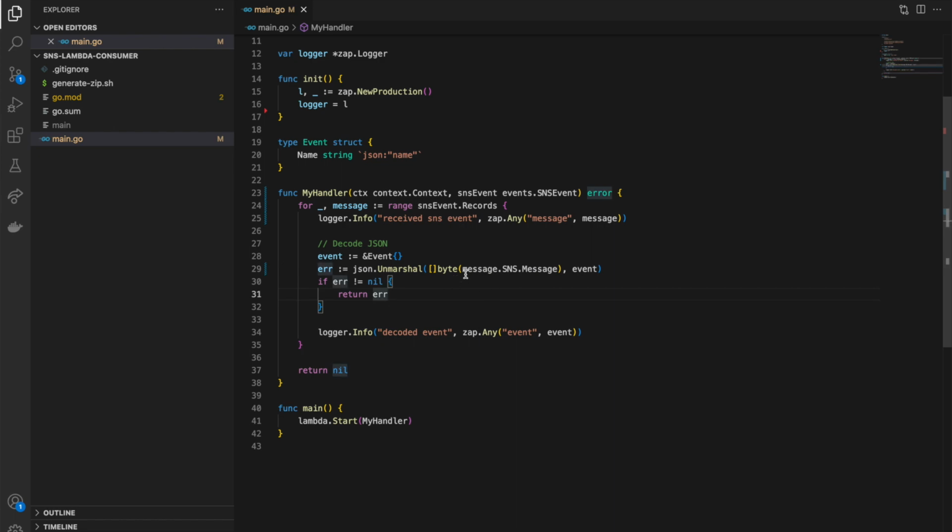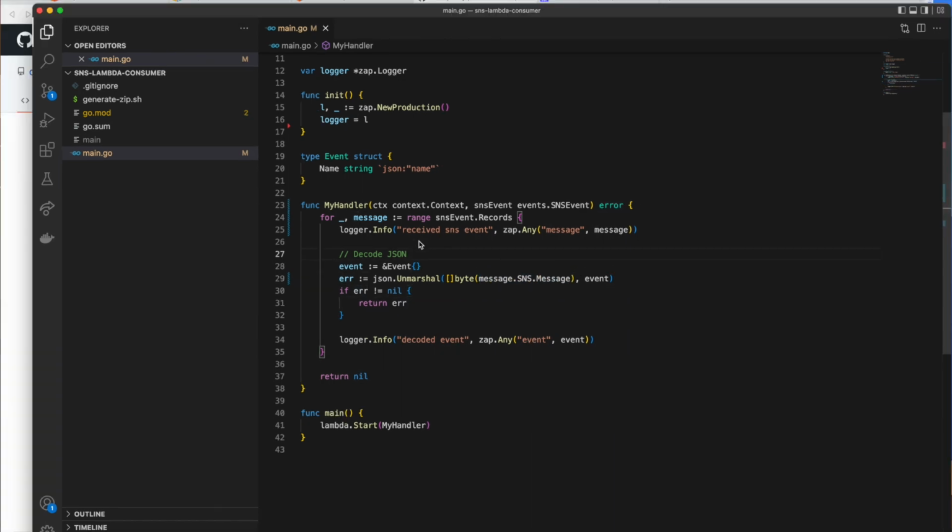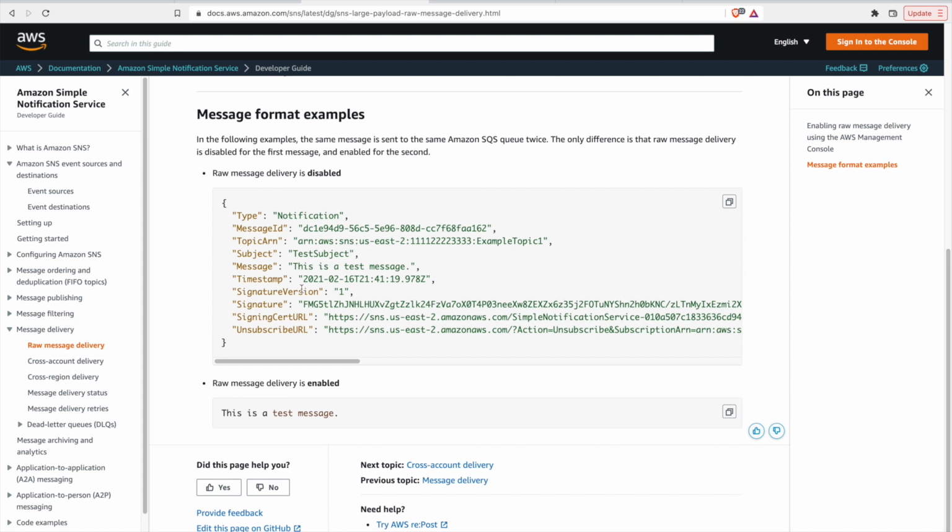For an example of what these messages and this payload look like, we can refer to the documentation. Here's an example from the developer guide of an SNS message format. It looks pretty similar overall to SQS, but here you've got the subject and the message. So this would be where your JSON payload, or whatever else you would like to encode, goes.